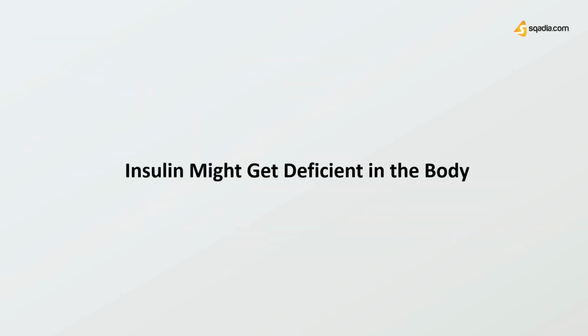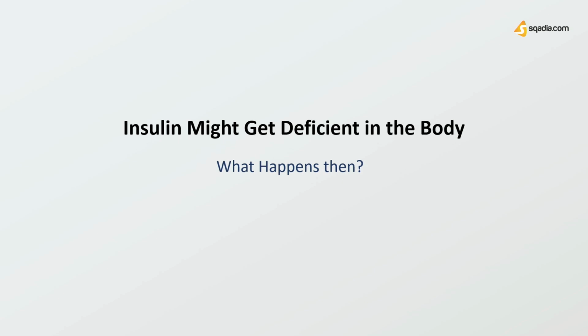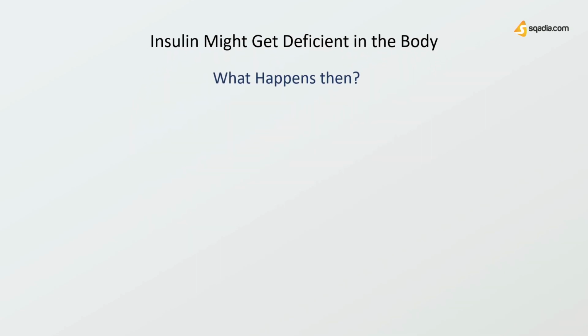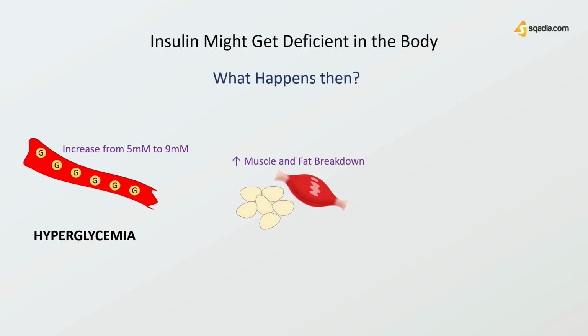In a case where insulin might become deficient in the body, what happens then? Increased glucose concentration in the blood from 5 millimoles to 9 millimoles may result in hyperglycemia. In muscles and adipose tissues, which are the two most important glucose consumers, the uptake and utilization of glucose is impaired. There is increased muscle and fat breakdown in the body.